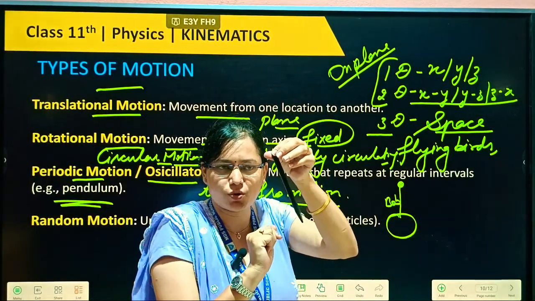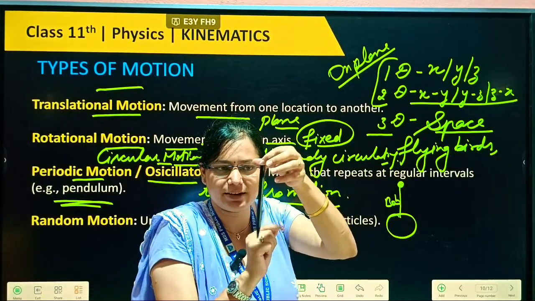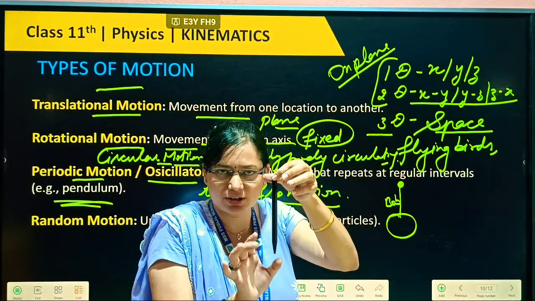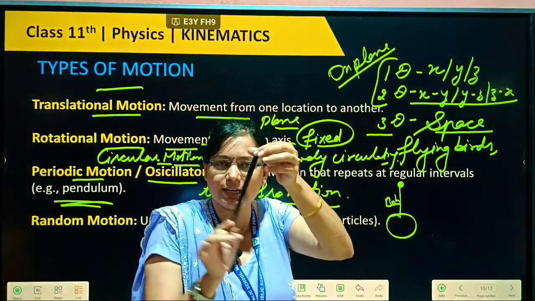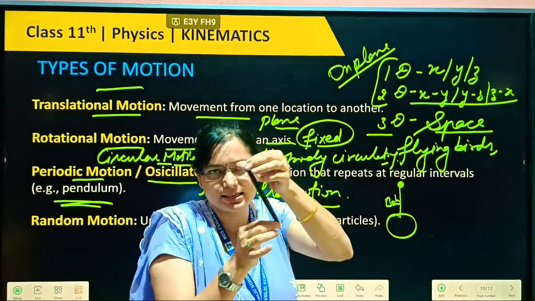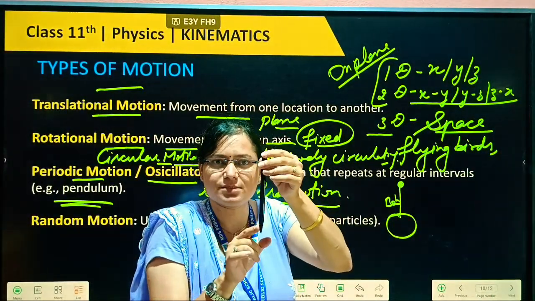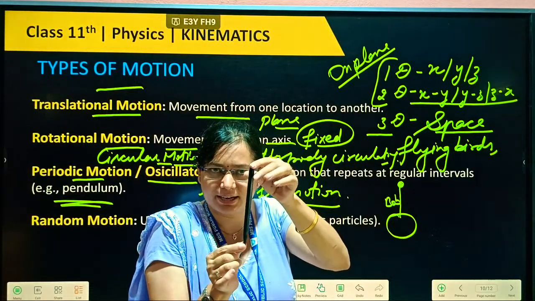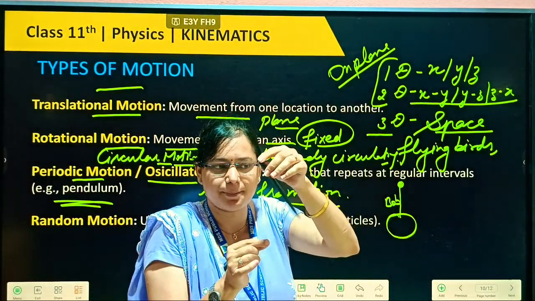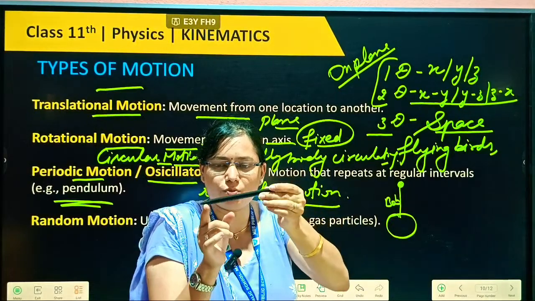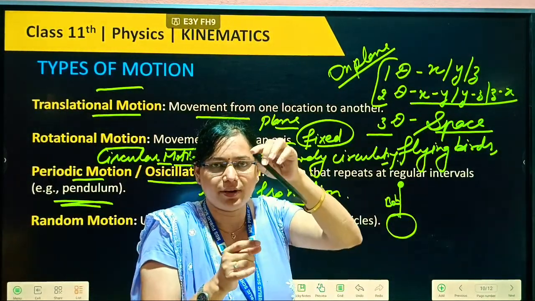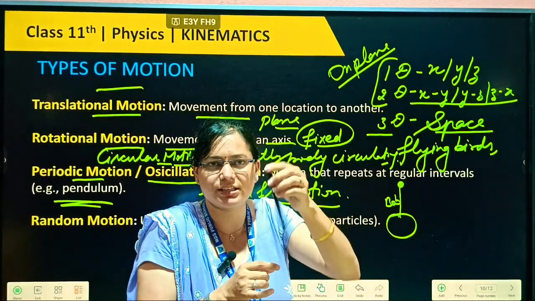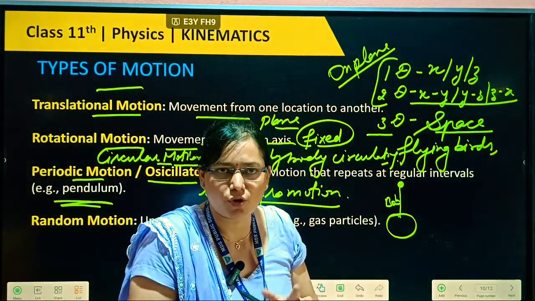As you remove the force, after some time it goes back, but it does not rest here, it goes in the other direction. It revolves from the mean position, going in this direction, coming back along this, then moving in the other direction. This is to and fro motion.